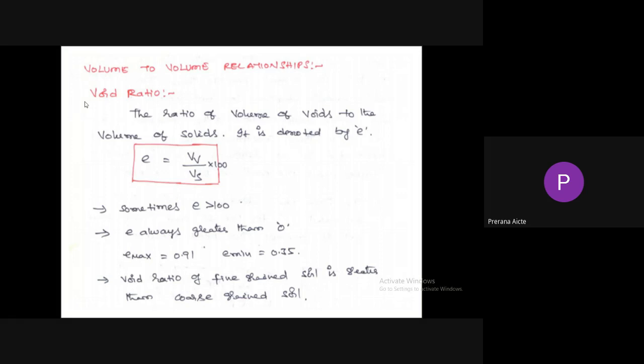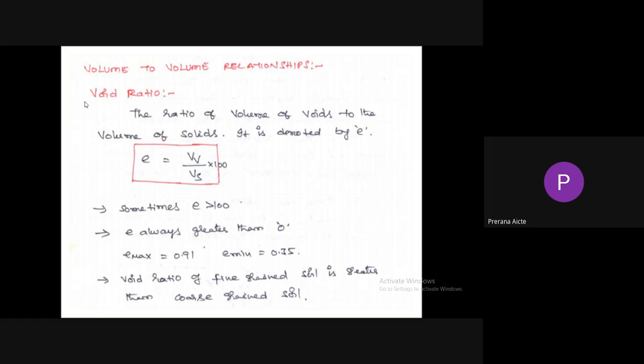e is always greater than 0. Sometimes e is greater than 100%, and e is always greater than 0. It is also correct. e maximum equal to 0.91, e minimum equal to 0.35. It is observed that in the case of soils, the maximum void ratio will be 0.91, and the minimum void ratio observed is 0.35. So you need to remember these two values: maximum void ratio is 0.91 and minimum void ratio is 0.35.